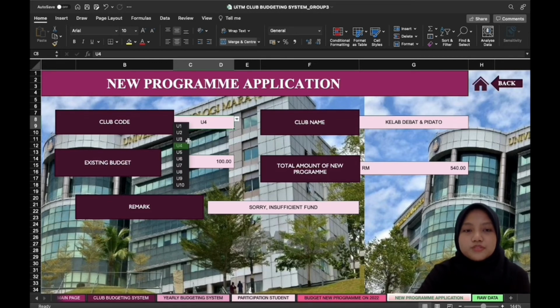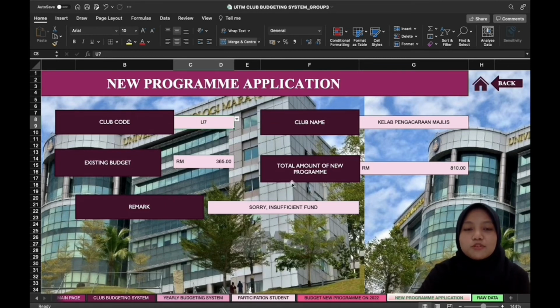Next, moving on to the U5, which is Adminers Club. Their existing budget is 115 ringgit Malaysia, and their total amount of new program is 2,350 ringgit, and their remark is also sorry, insufficient fund for them to do their next program. Next, for the U6, their club name is Photo Media Club, and their existing budget is 1,010 ringgit. Their total amount of new program is 280 ringgit only. So their remark is you may proceed to the next program that they are planning to do.